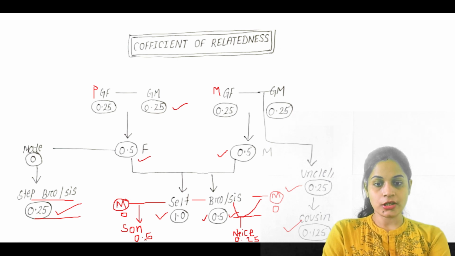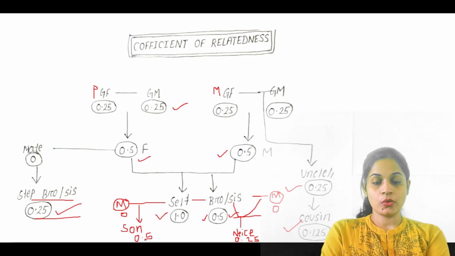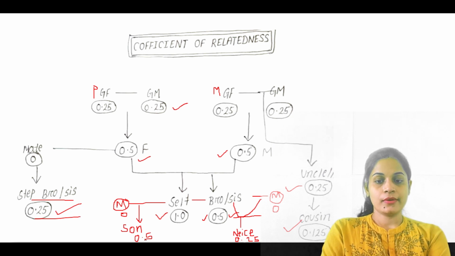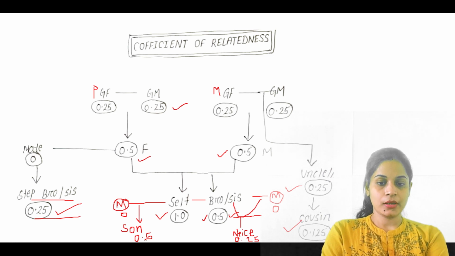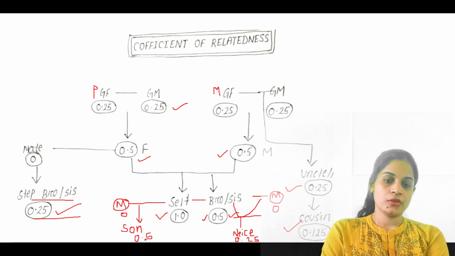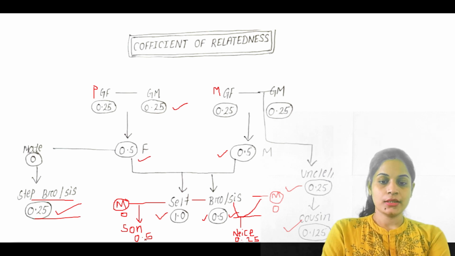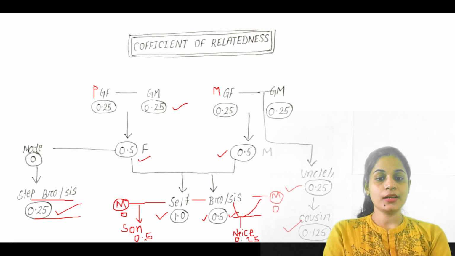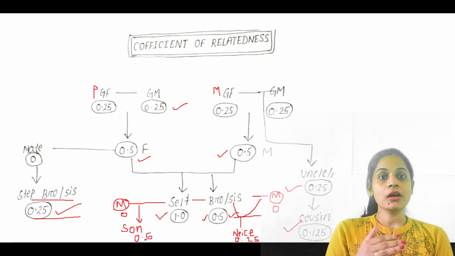Similarly, with your own daughter and son, self is 1.0 and the relatedness with your mate is also 0. So the offspring, that is your own offspring, it may be the son or the daughter. So what will be your relatedness? Your relatedness will be only 0.5. So you have to remember this chart. What is the relation with the other?